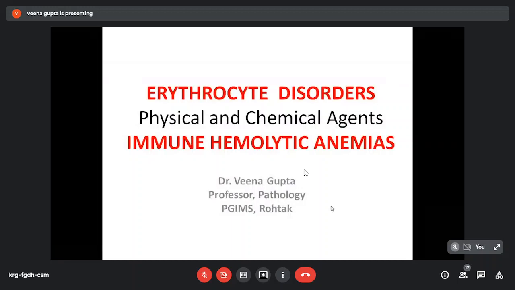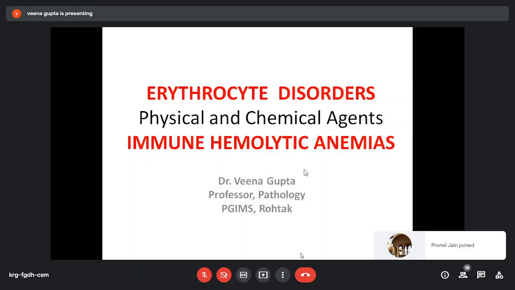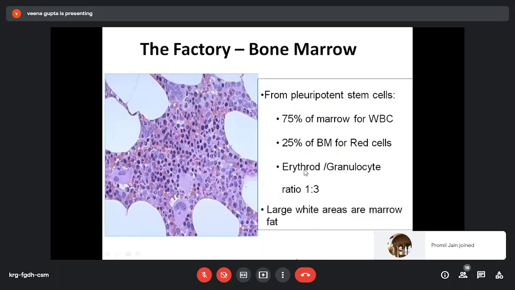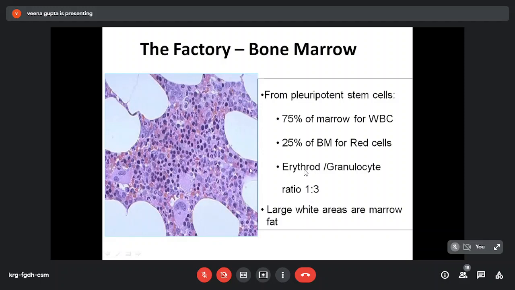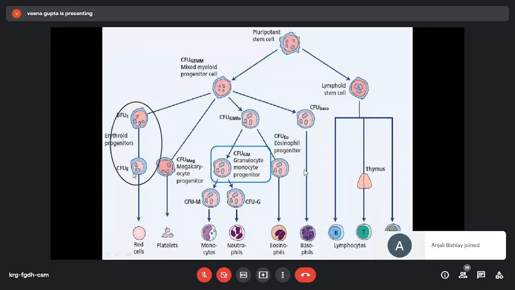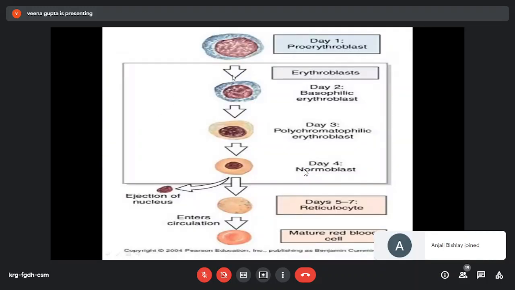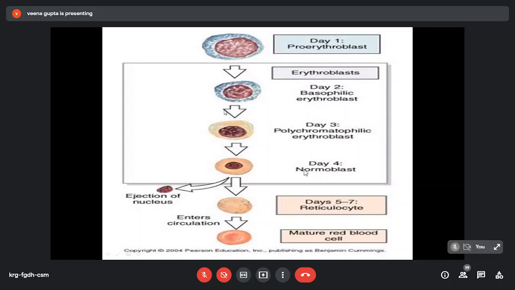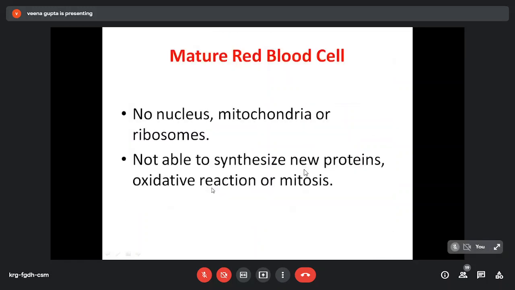So, as all of us know, erythrocytes are produced from pluripotent stem cells, which later become lineage specific. They form burst forming unit erythroid, then colony forming unit erythroid, and then they differentiate into erythroblasts, then through a progressive series of maturation, mature red blood cells are formed. And these mature red blood cells have no nucleus, mitochondria or ribosomes. They are not able to synthesize new proteins, carry out oxidative reaction or undergo mitosis.